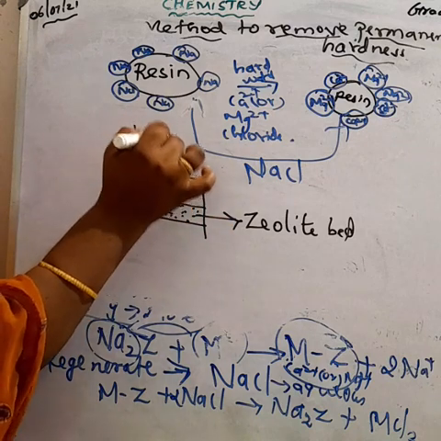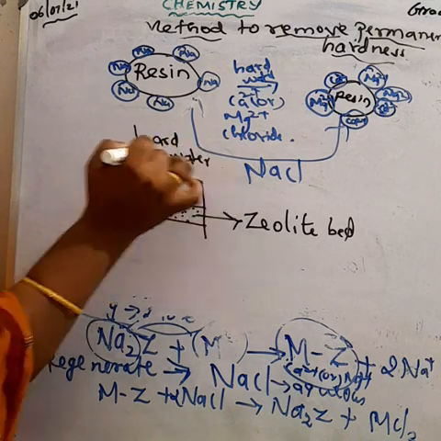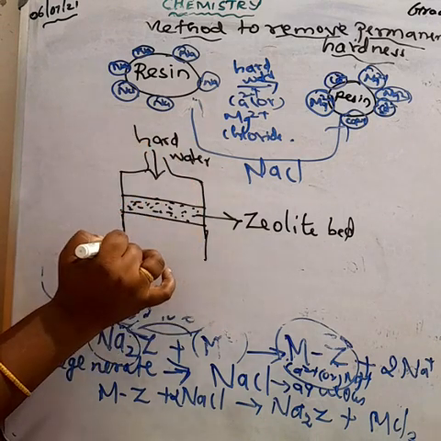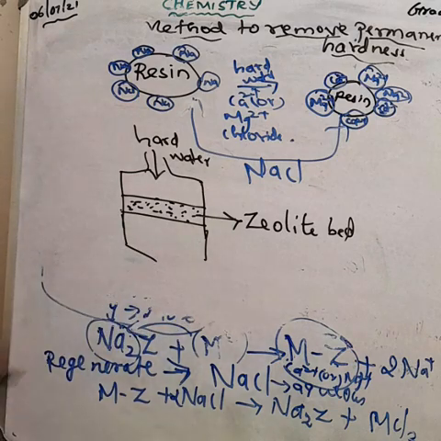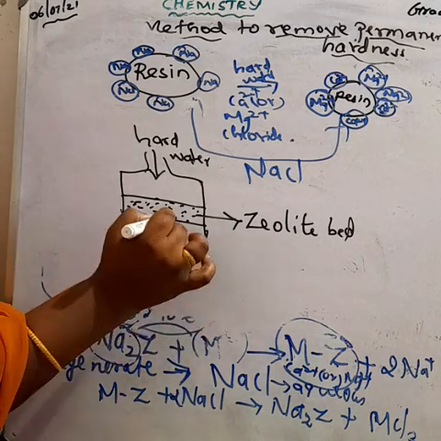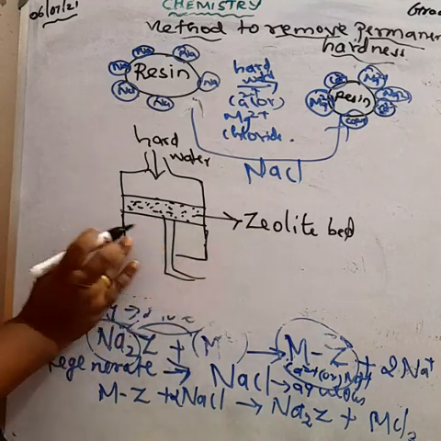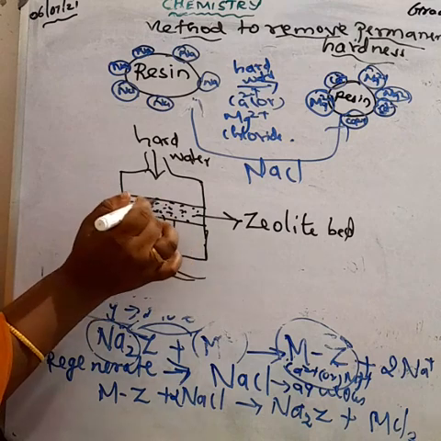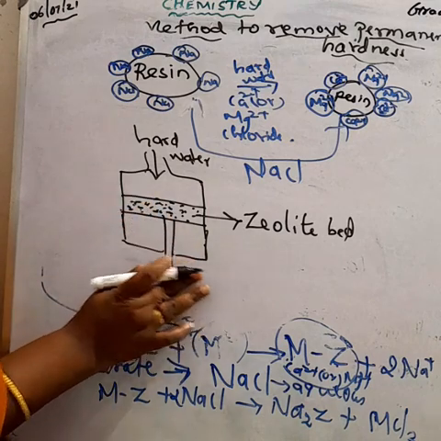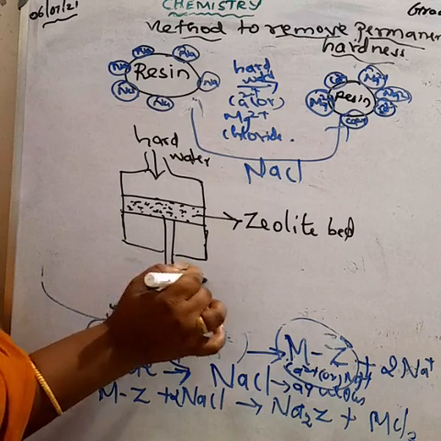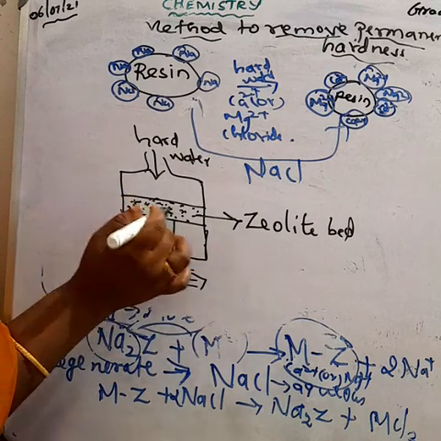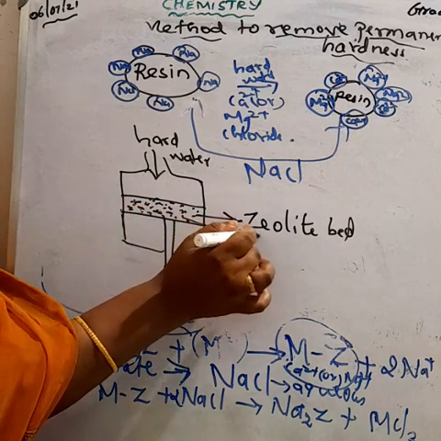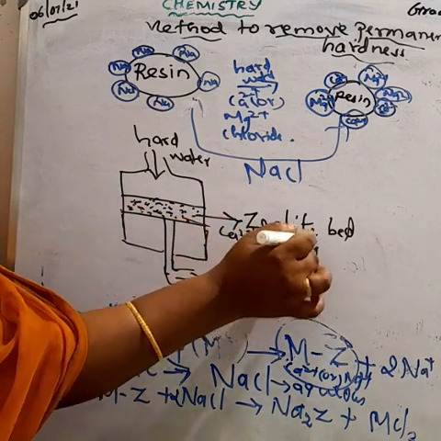this cylinder containing the resin, the calcium or magnesium in the water is replaced by the sodium atom. The calcium and magnesium present in hard water are replaced by the sodium atom present in the resin. Here the calcium and magnesium ions stay in the zeolite bed. So finally we get soft water.